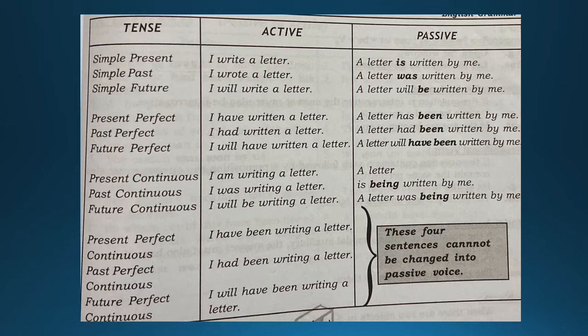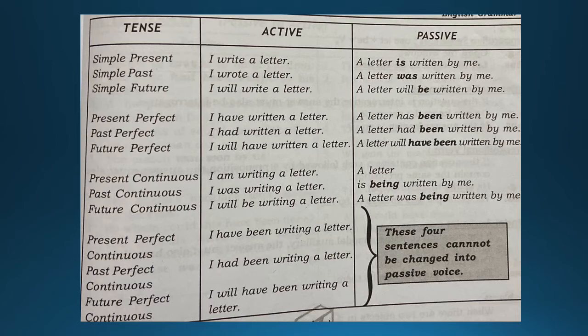Here what you will be having is have been writing a letter, or what you find is had been for the past, and the other one is have. Now I will have been writing a letter.